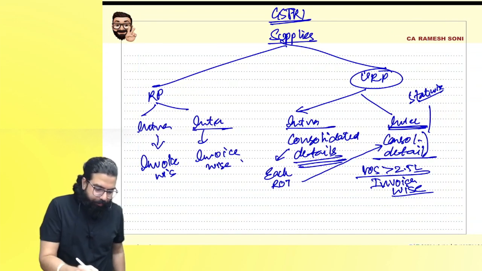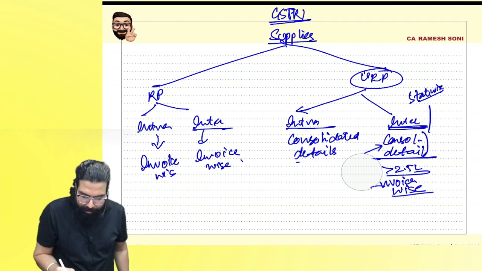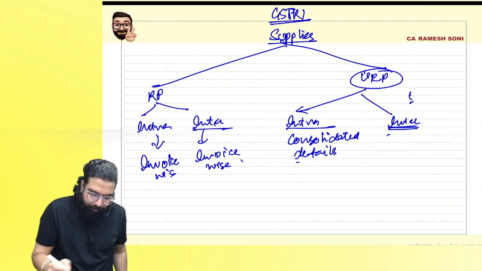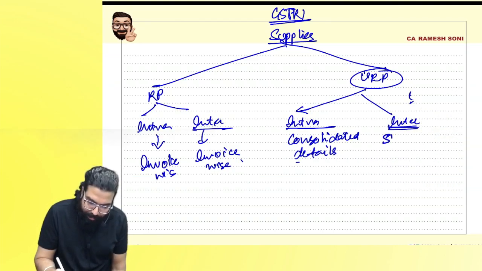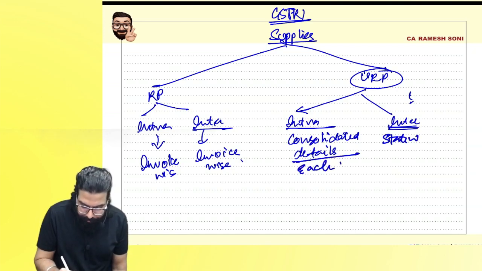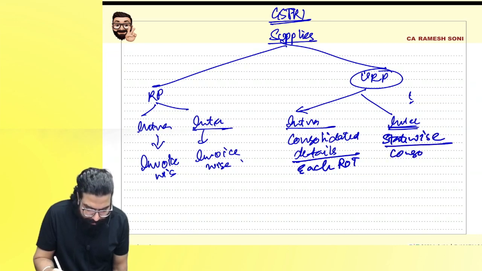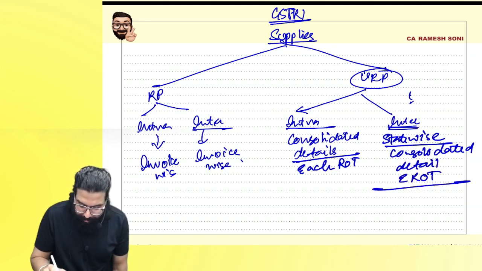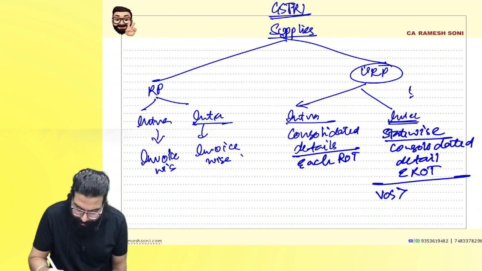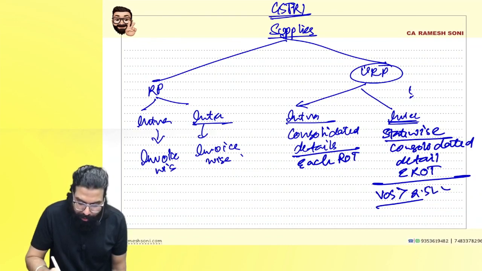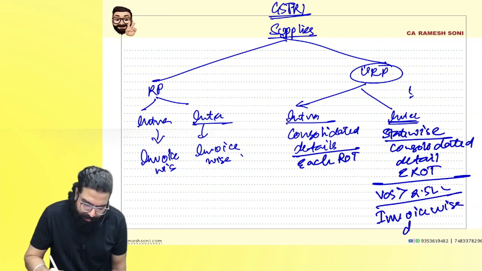If I go ahead and tell it like this, you do one thing. In the interstate case, state-wise, here consolidated detail for each rate of tax. Here state-wise you do consolidated detail for each rate of tax. But sir, where value of supply is greater than 2.5 lakh, then for that, invoice-wise detail. I hope everyone is clear with this.